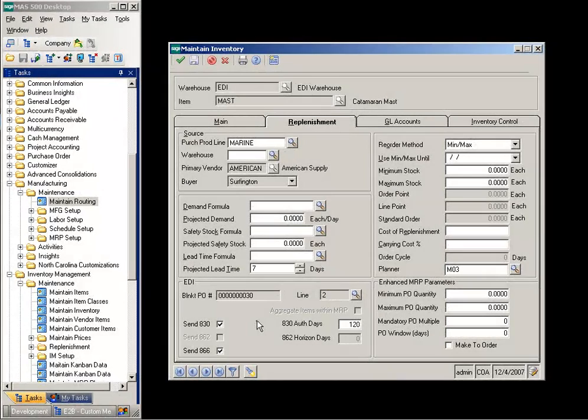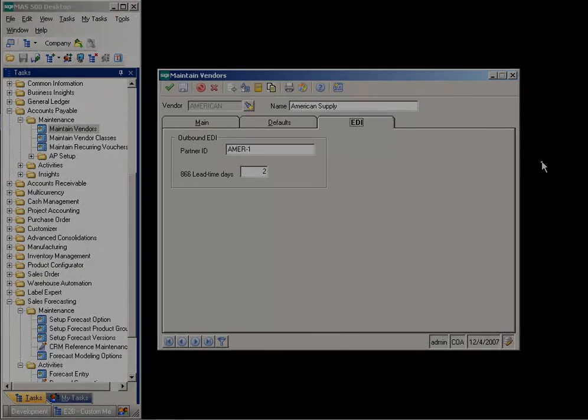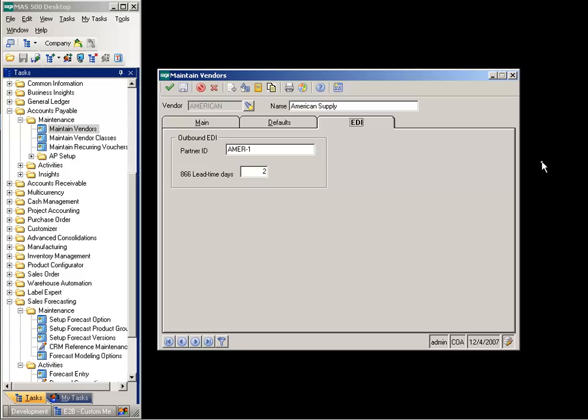Setup for outgoing EDI purchasing for items is entered in the Maintain Inventory record for the item by warehouse. The required information is the blanket PO number and line number from the purchasing module. The required transaction sets are checked with the options of 830 and either an 862 or an 866. 830 authorization days and 862 horizon days are also defined here. An EDI tab has been added to the Maintain Vendor screen, where the partner ID and 866 lead time days is entered for each vendor who will be included in outbound EDI processing.